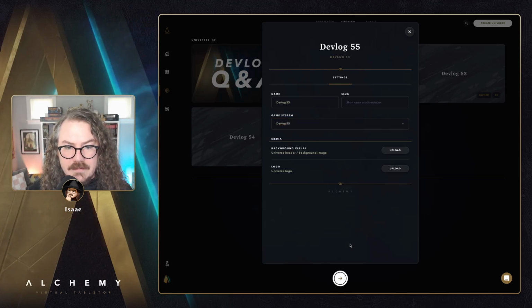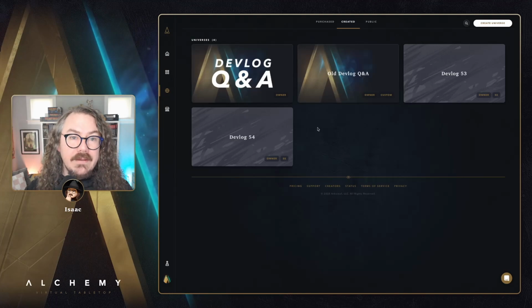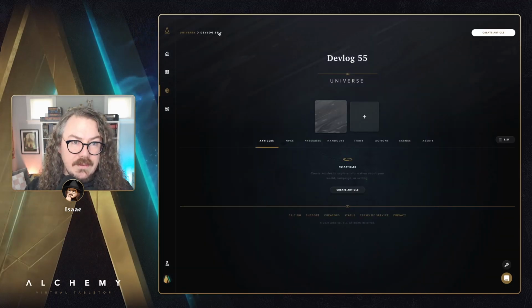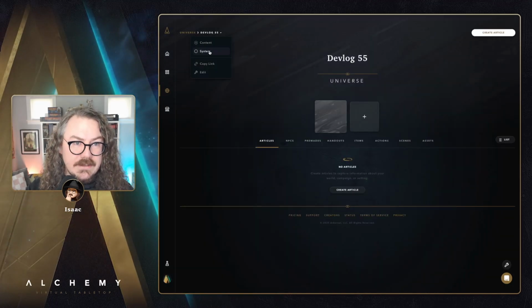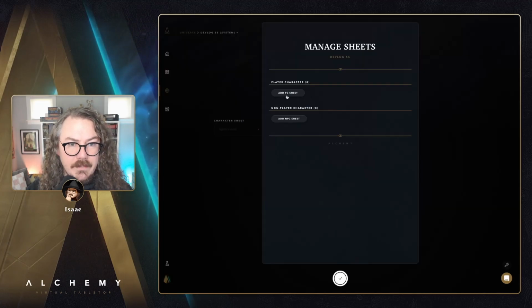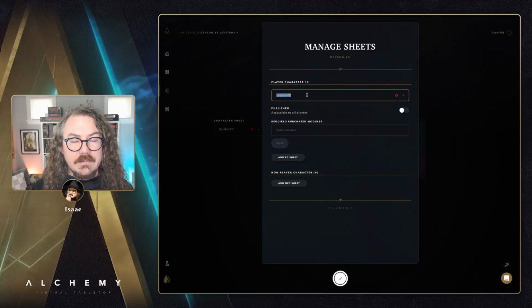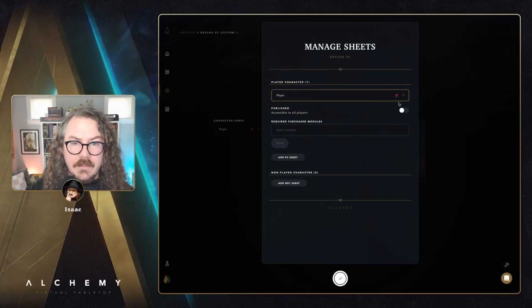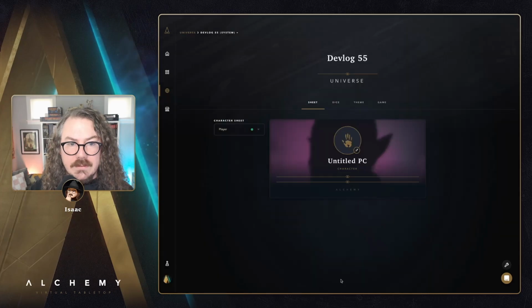Again, Devlog 55, very creative. And we'll jump into this universe. I'm going to jump to the system section here. And we have a new, well, let's create a sheet first. We'll create a player character sheet. We'll call it player, make it published.